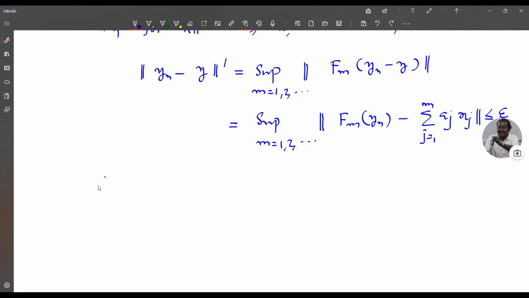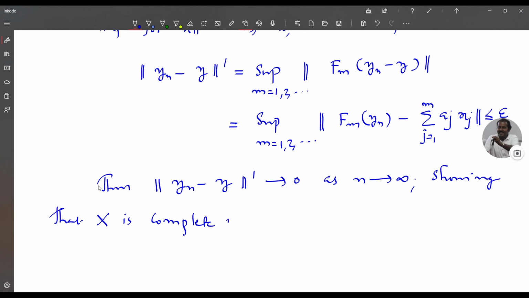Thus norm dash of yn minus y tends to 0 as n tends to infinity, showing that X is complete in the norm dash. So this proves X is complete with respect to the norm dash.